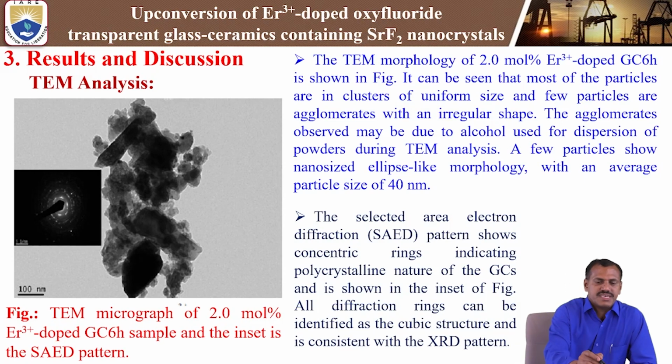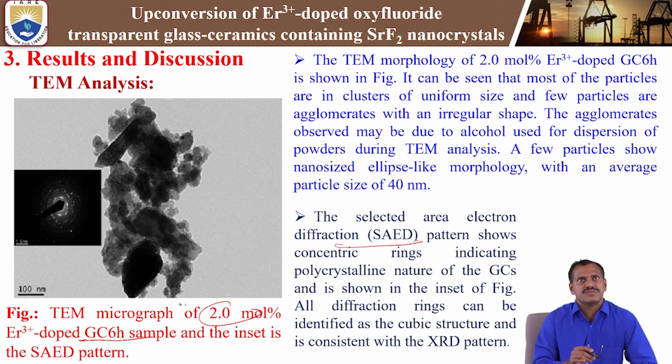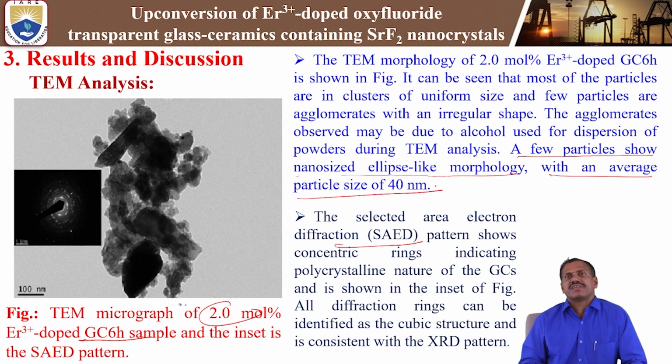This is the TEM micrograph of the strontium fluoride nanocrystals in the 2 mole percent erbium 3+ doped glass ceramics, 6 hour sample. The inset shows the SAD pattern, that is, the selected area electron diffraction pattern, also observed using the TEM analysis. In the TEM analysis, the average particle size is around 35 to 40 nanometers. Here also we get almost similar results: a few particles show nano-sized ellipse-like morphology with an average particle size of 40 nanometers.